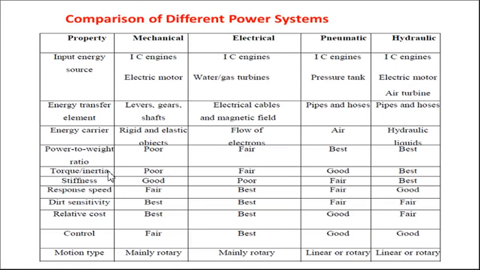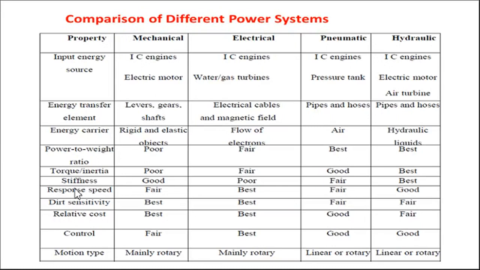Like agricultural applications, in those cases mechanical systems are not preferred. A pneumatic or hydraulic system is preferred just because its torque to inertia ratio is very high. That is why we find pneumatic and hydraulic systems in agricultural applications, which inherently require very high torque.